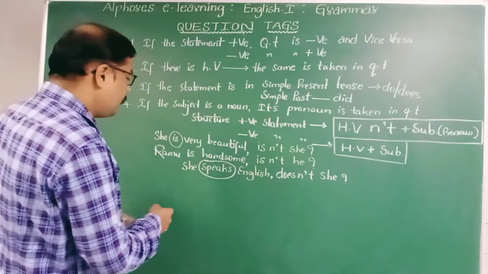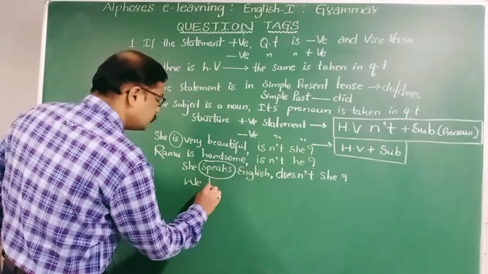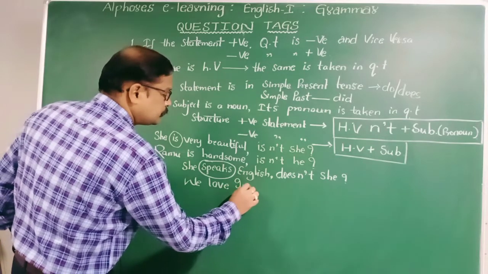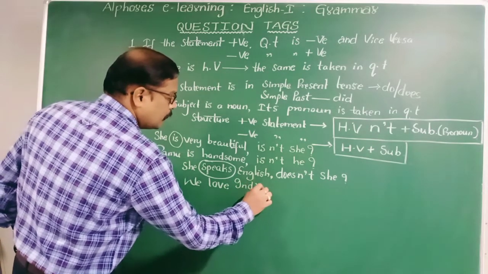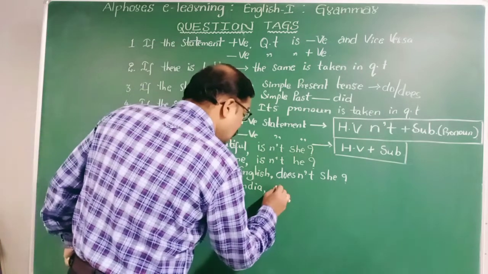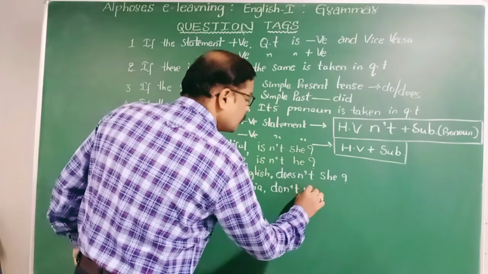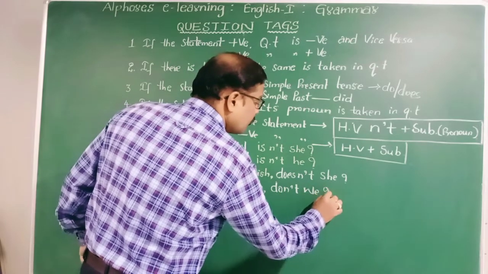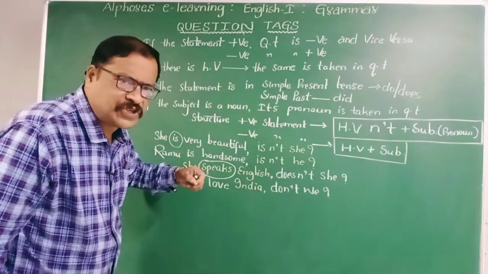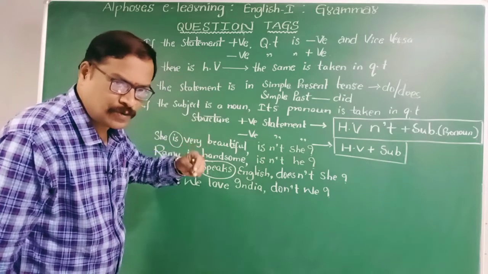Okay, so we love India. We love India. Its question tag is don't we. We may use the intonation, raising and falling sound.